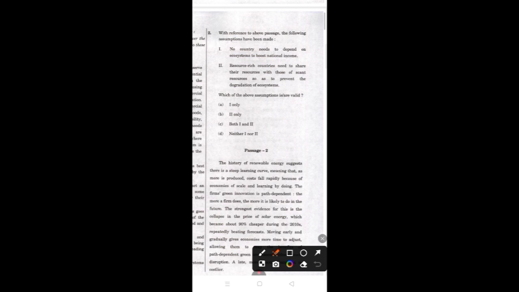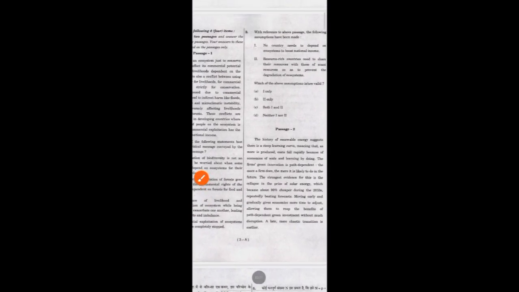The first statement is, no country needs to depend on ecosystems to boost national income. As the passage is directly discussing that commercial exploitation has the potential to boost national income, a country is dependent on ecosystem to boost the national income.